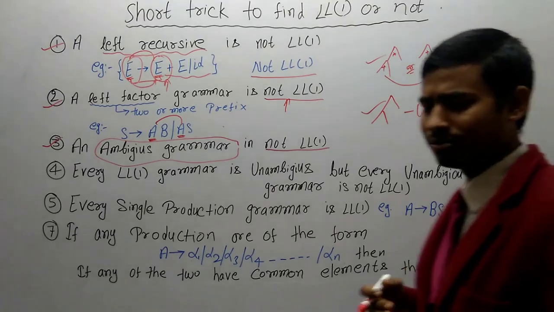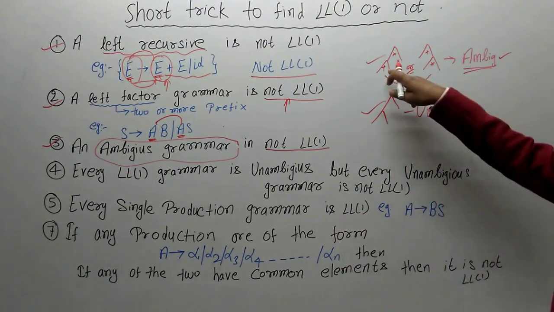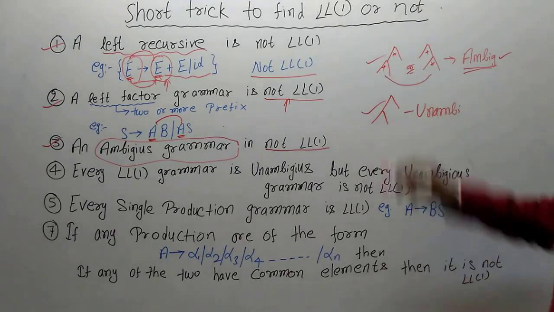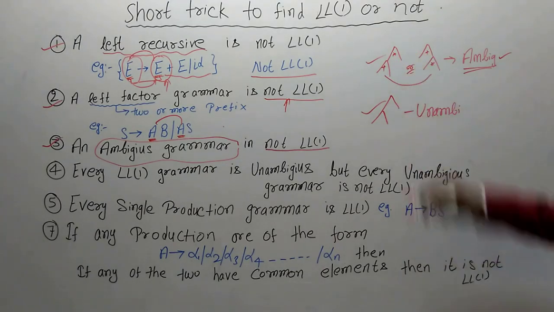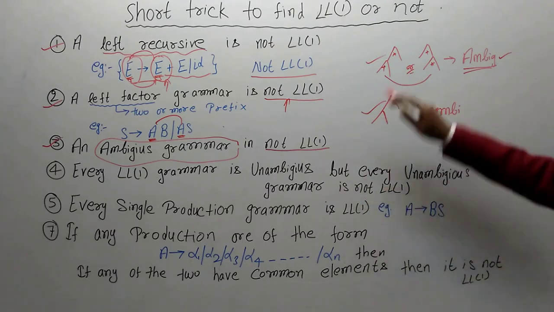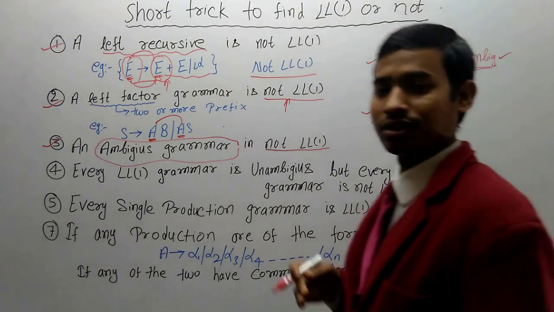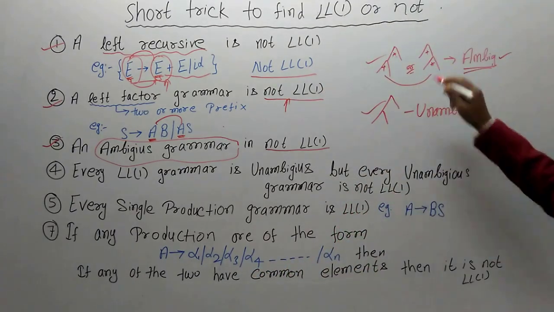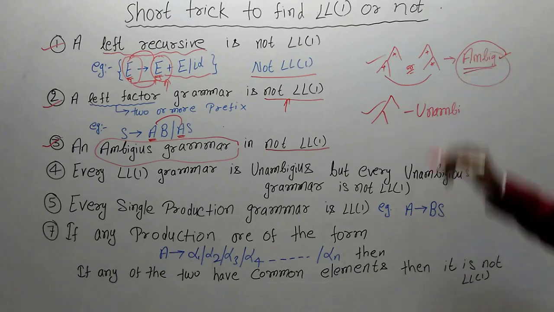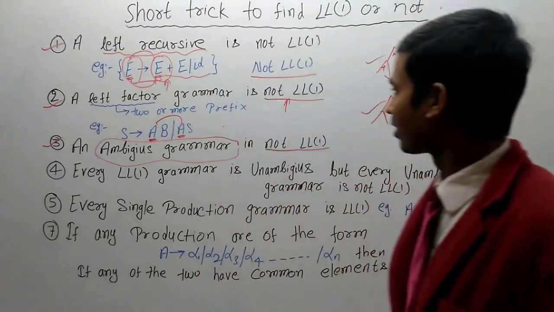What is the meaning of ambiguous? Ambiguous means there is some ambiguity. Like here, if you take plus and multiplication, then the compiler will not be able to decide what to do first, either multiplication or addition. That's why the compiler will be confused and report that there is something wrong in this grammar.